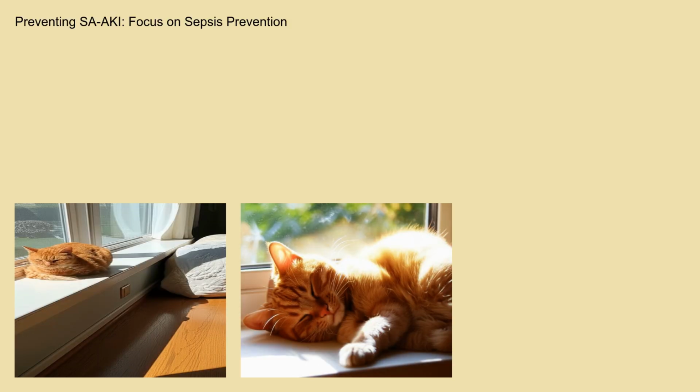Preventing SAKI focuses on preventing sepsis itself. This includes promoting vaccination against common infections, practicing good hygiene to prevent the spread of germs, and promptly treating infections when they occur. For patients at high risk of developing sepsis, such as those with weakened immune systems or chronic illnesses, early recognition and aggressive treatment of infections are particularly important. Hospital protocols aimed at preventing healthcare-associated infections, such as pneumonia and catheter-related infections, can also help reduce the incidence of sepsis and SAKI.